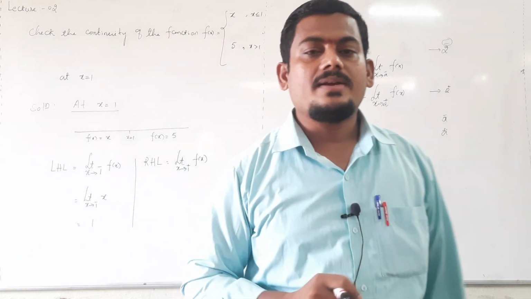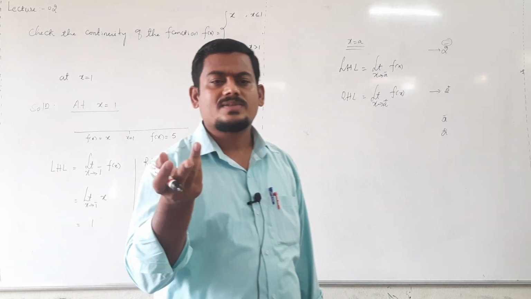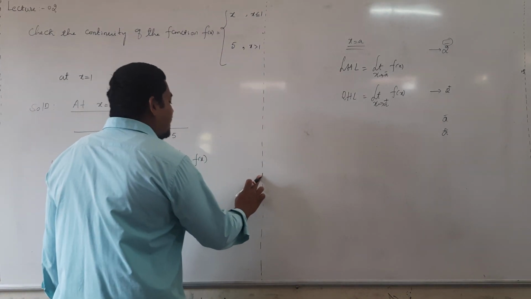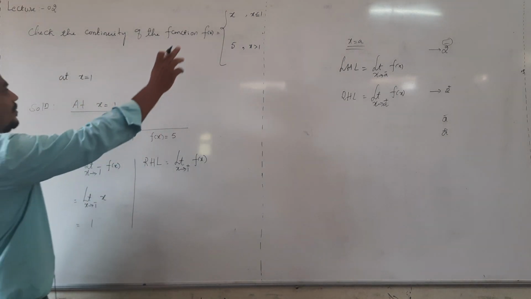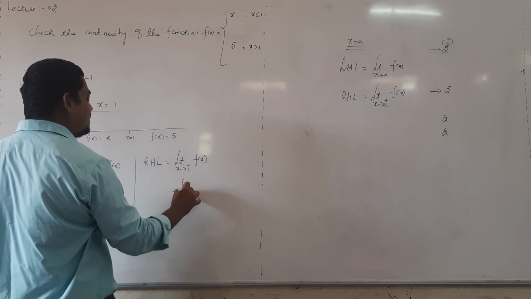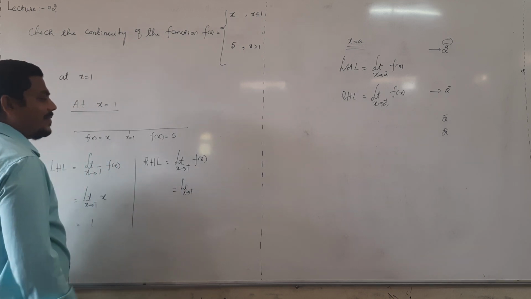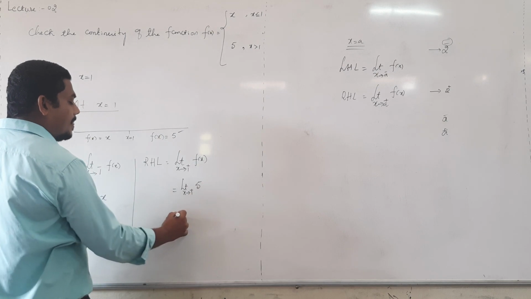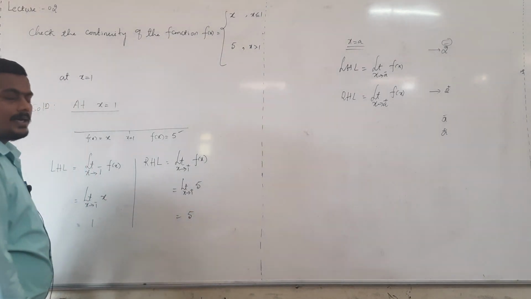The meaning of tending to 1 plus is right side of 1. It is not plus 1. On the head, the positive sign indicates right side of 1, meaning greater than 1. When x is more than 1, what is our f of x? Right side of 1, our f of x is 5 only. It is independent of x, so you get 5 only.